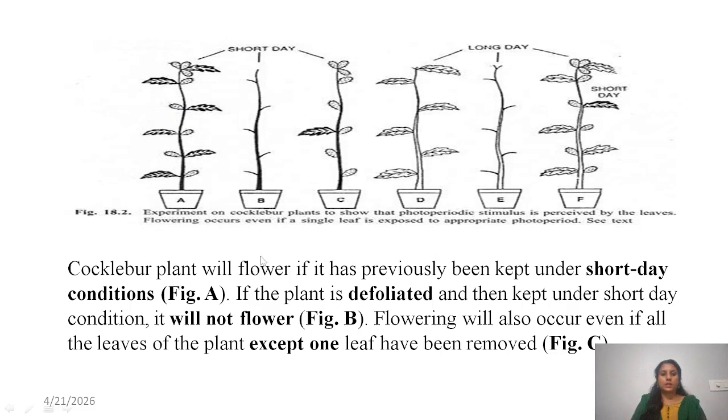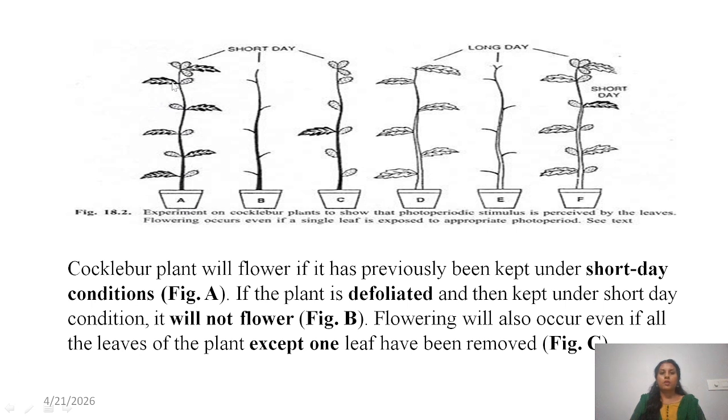How did they conduct this experiment? They grew plants in different pots with different characteristics. For example, in this picture, this is the normal plant, Xanthium, which is a short day plant. In figure A, they just used a full plant without any changes and kept it under short day condition.